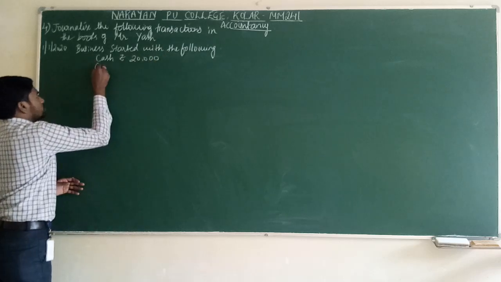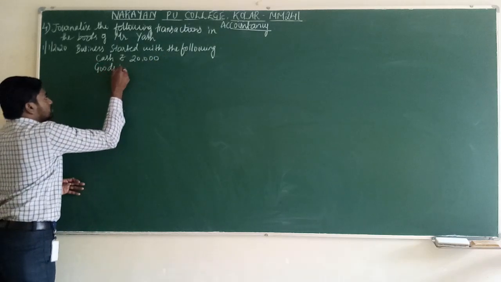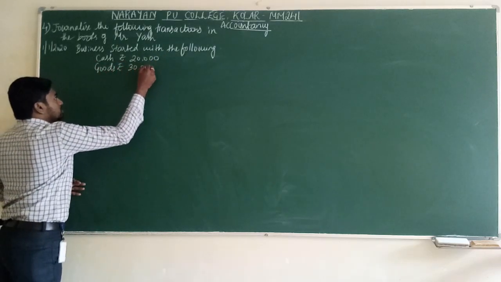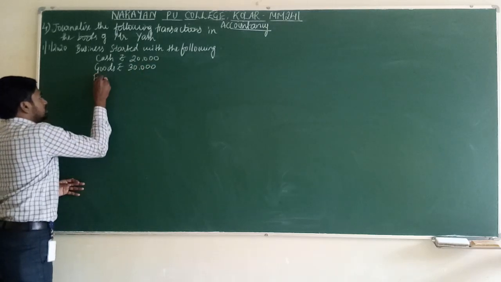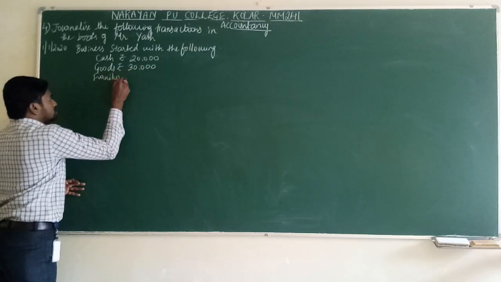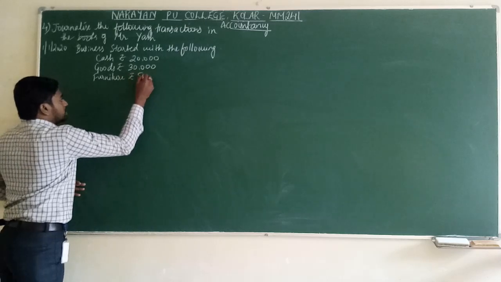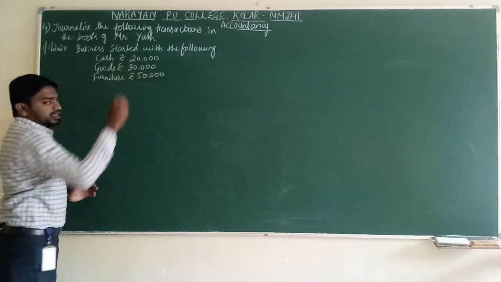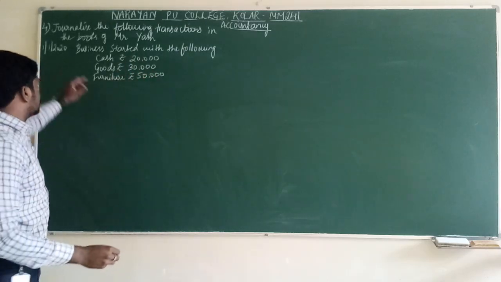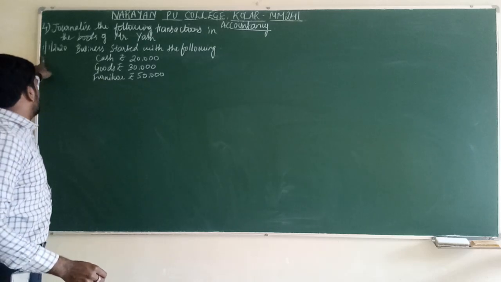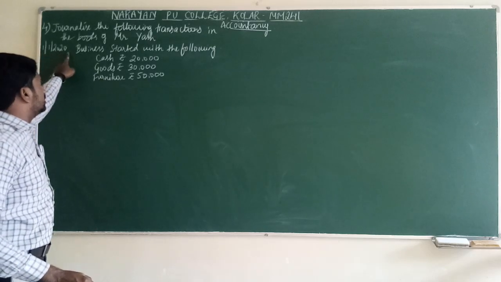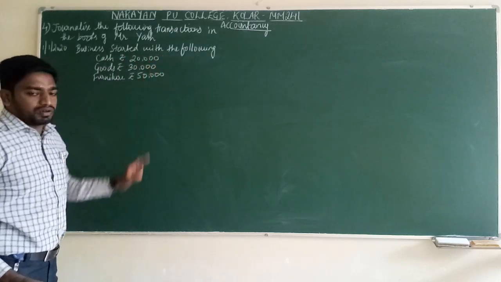Goods rupees 30,000. Furniture rupees 50,000. Rupees 15,000. See the first date. He has started business on 1/1/2020. Business started with the following.